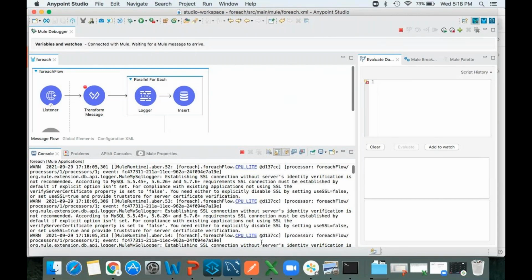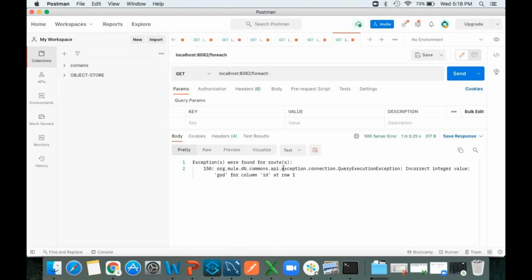Okay, if I come here, see here it is throwing incorrect integer value. Now can someone tell me, if I execute this in the database, how many records are going to be inserted? 150 record got failed, right? So total 199 records are there. Guys, at least say 198. 149 will get inserted.